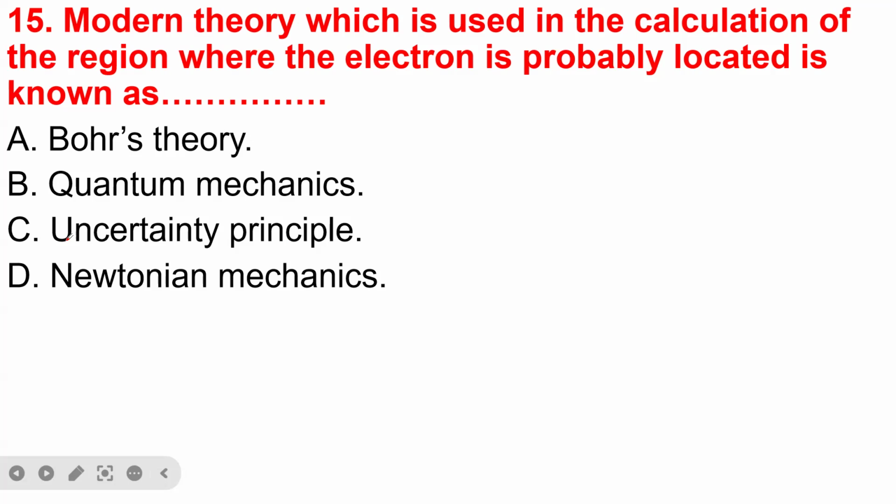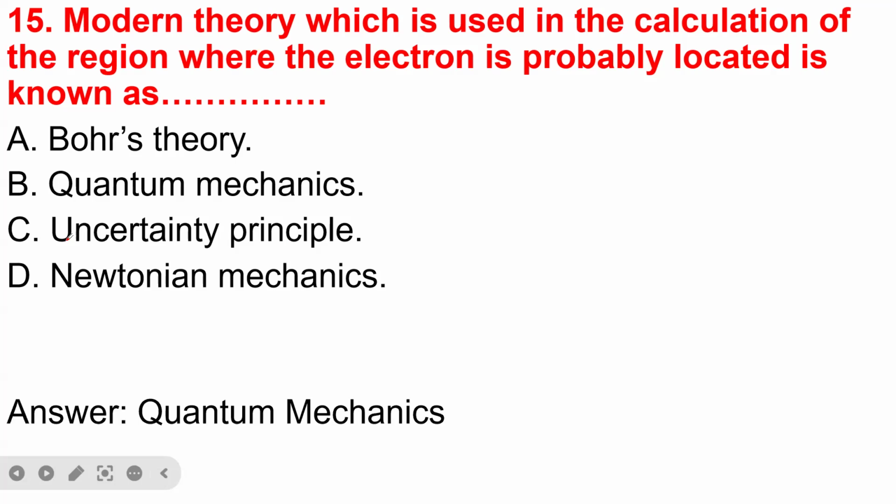But quantum mechanics uses calculation to determine the region or area where electrons are probably located. So the answer is quantum mechanics in this question, a mechanics that uses calculation and probability to indicate where the electron is probably located.